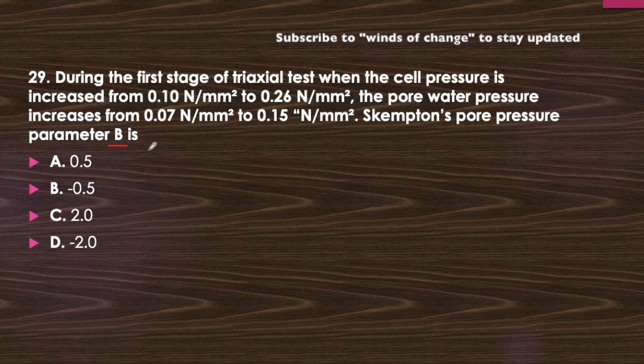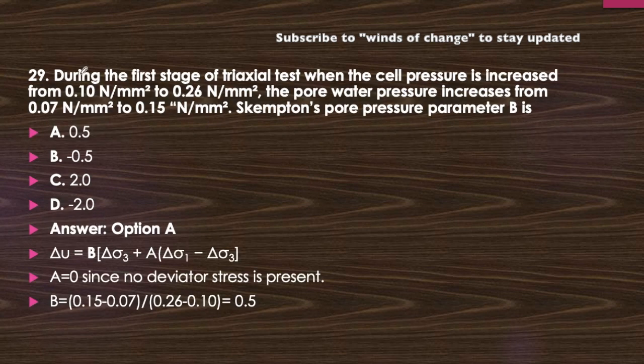There will be pore water pressure parameters, that is A and B. First of all, you will see the answer, that is option A, and the formula which is important here. This formula is very important, you should memorize it.